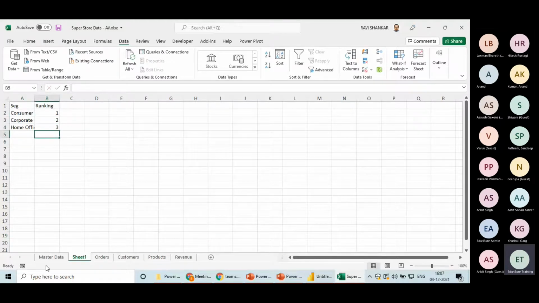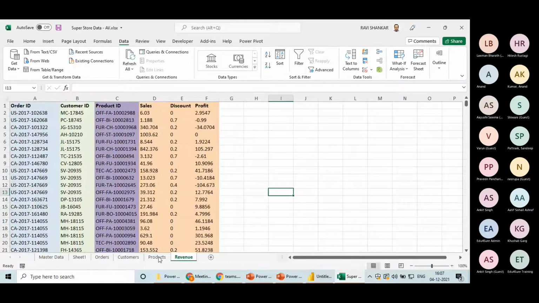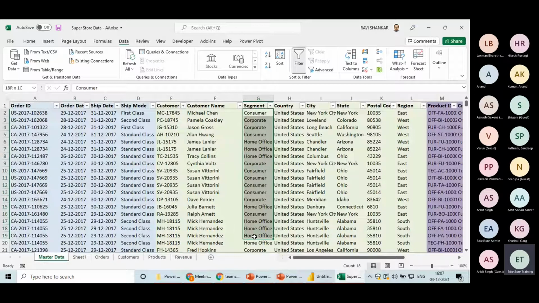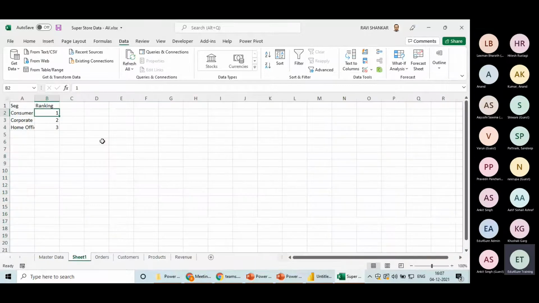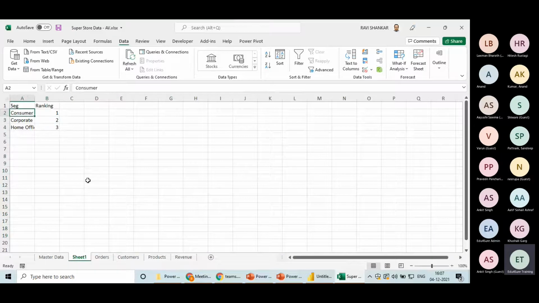And now, instead of writing the full names here, can I write 1 for consumer, 2 for corporate, and 3 for home office in this particular column? And I can connect this table with this table. So whenever I want to see what is the meaning of 1, this table will fetch the word consumer from this table. Can I do this?